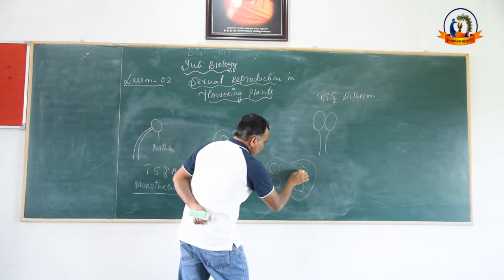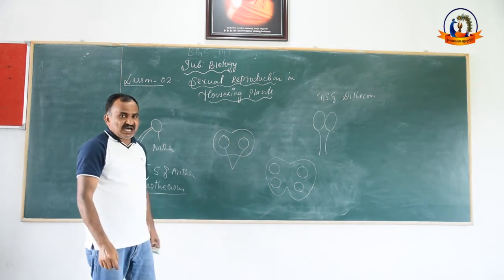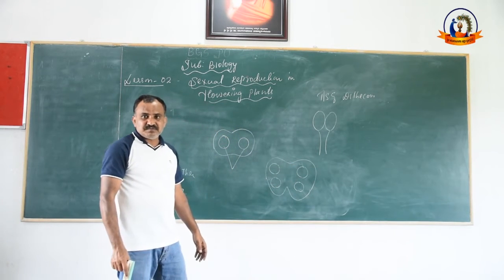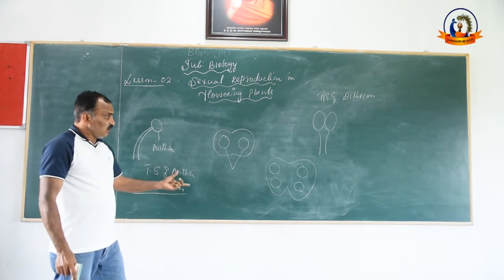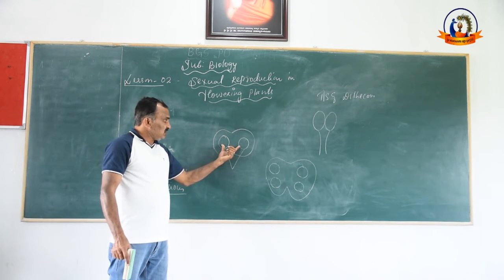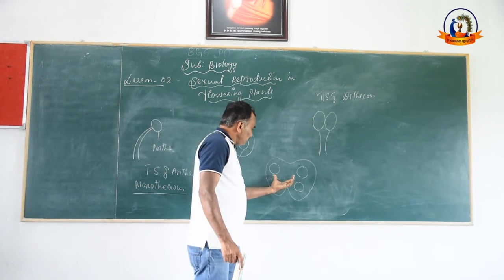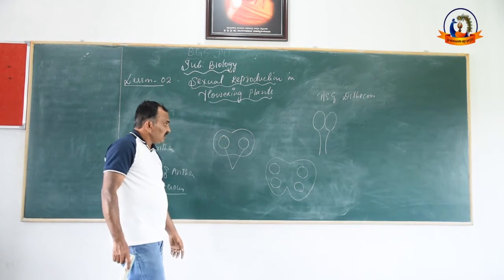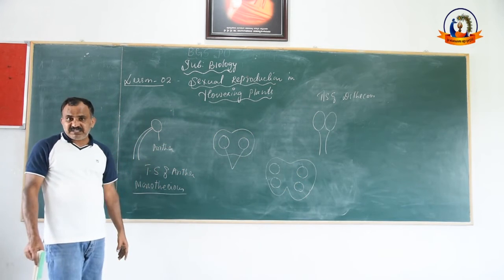What are these? These are called microsporangia. How many microsporangia are there? See, there are four microsporangia. That means if a stamen is monothecous, you will find two microsporangia. If a stamen is dithecous, you will find four microsporangia. Inside the microsporangia only, see, pollen grains are developed.